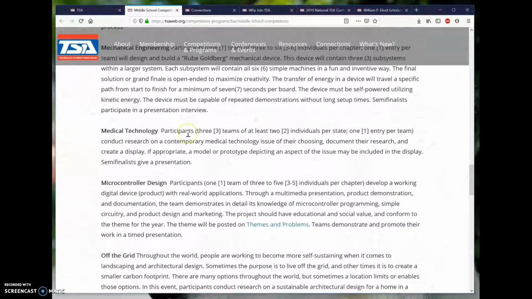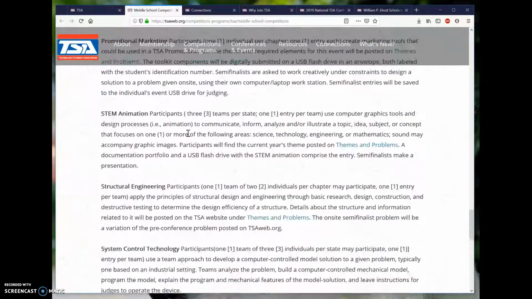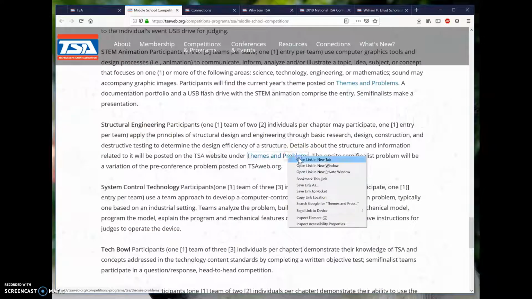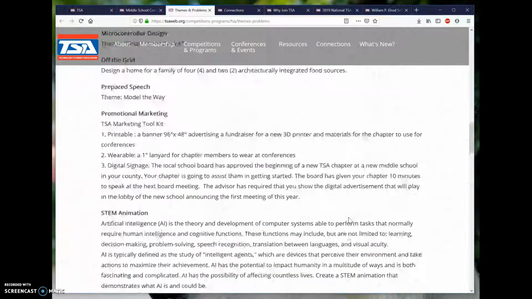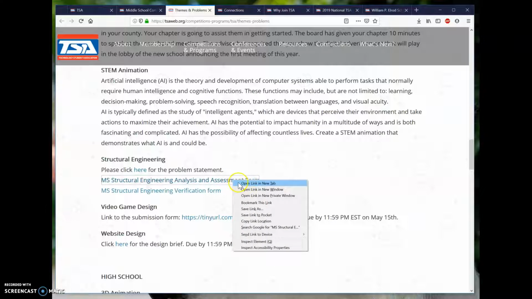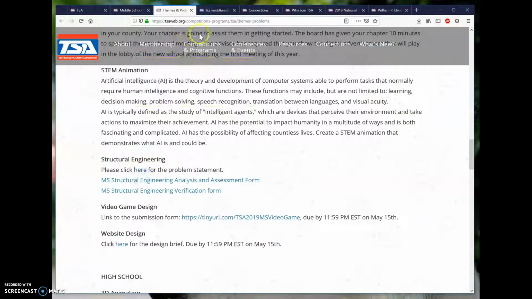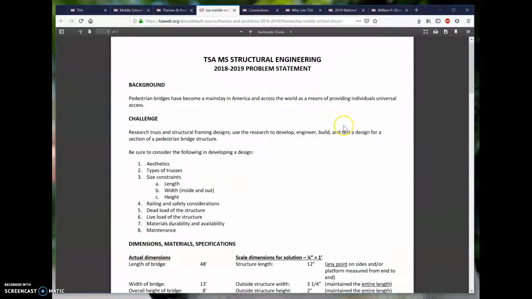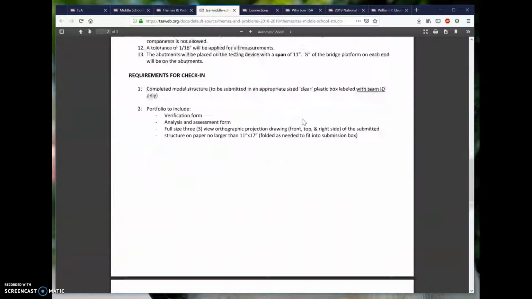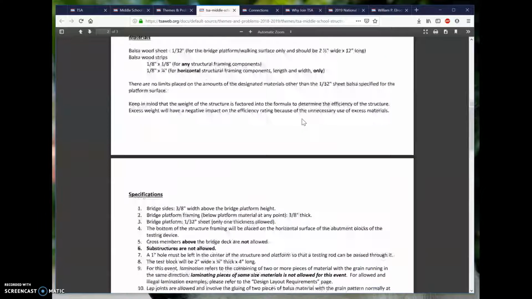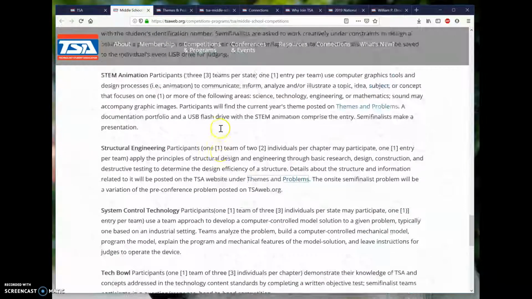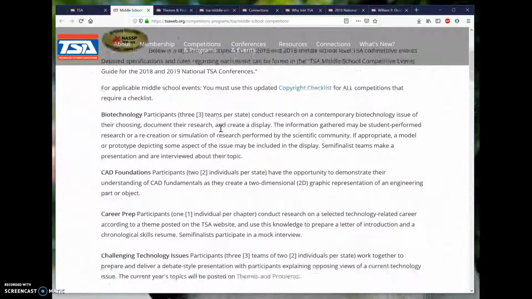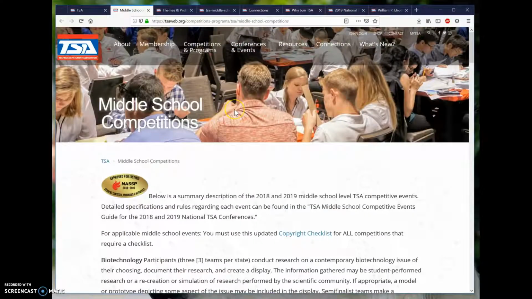and let's see here, structural engineering right here. And if you click on themes and problems, it will actually take you to another page and give you a list of the criteria for the structural engineering problem. So this is a great place to look, and I will provide this information to you when we actually do this project. But here it is. So if you want to get a head start and see what we're going to be doing in the future, this is a link to the information about that topic. So there's just a couple things, and hopefully we will do more than just those two, but that'll get you thinking about things, and hopefully I'll be able to get feedback from you regarding maybe projects that you're most interested in.